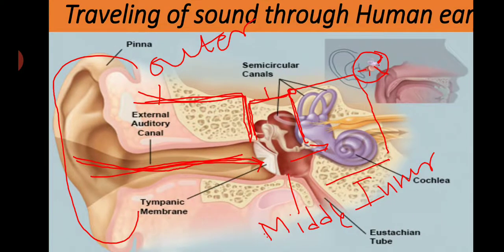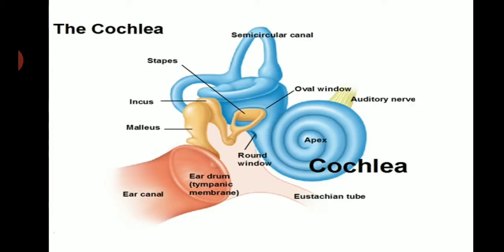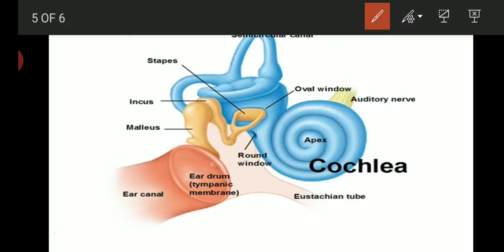Now through the eustachian tube, which is connected with the nasal canal. So all these are connected. Now let us learn more about a close look at the three bones and cochlea. So these are the three bones, that is the malleus, incus and stapes.